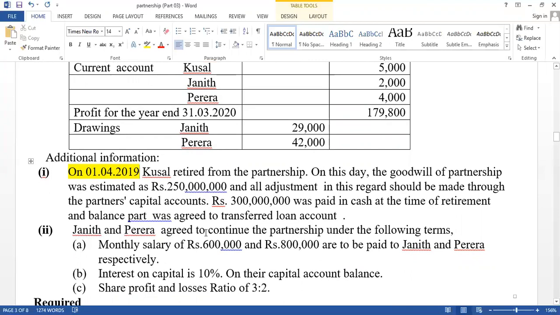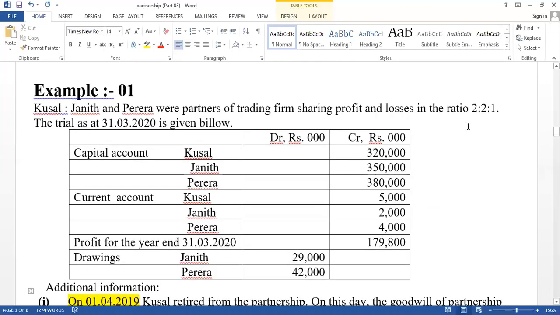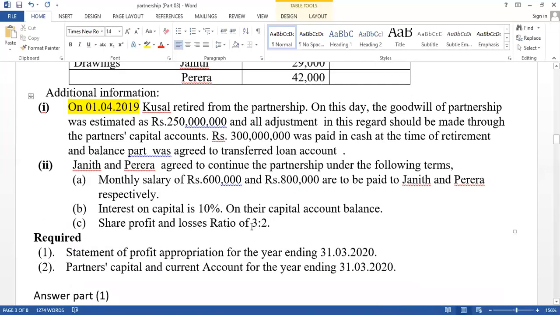It is given that they agree to continue the partnership under the following terms. Monthly salary is given: rupees 600,000 and 800,000 are to be paid to Janith and Pereira. Interest on capital on their capital account balance. And the profit sharing ratio is also given, 3:2. This is the old ratio and this is the new ratio. Think about when we appropriate profit, you have to apply the new agreement, because Kusal is not available. First one, think about retirement parts. Second one, think about appropriation part. Appropriation part I have already discussed.